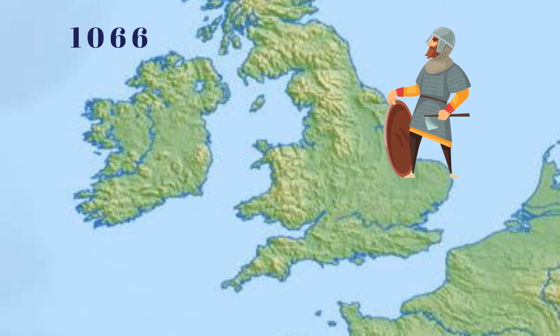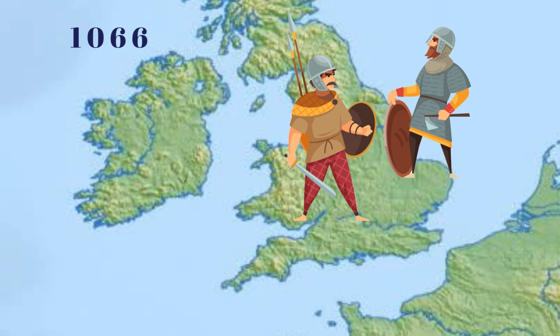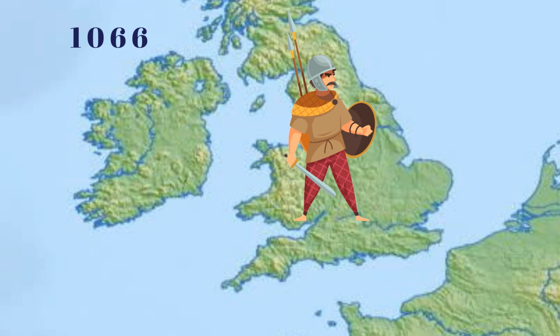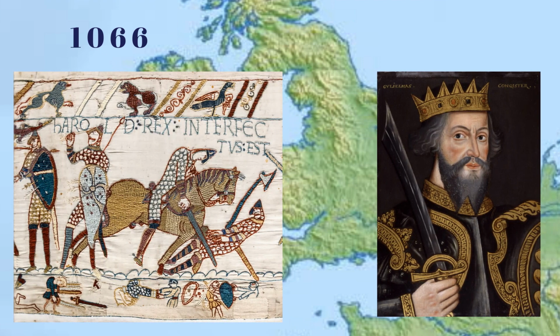The Vikings and the Anglo-Saxons battled for almost 300 years, until the English king, Harold, won the Battle of Stamford Bridge in 1066 and killed Harald Hardrada, king of Norway. But that same year, Harold was killed by William the Conqueror, the Duke of Normandy, at the Battle of Hastings. William became the King of England.